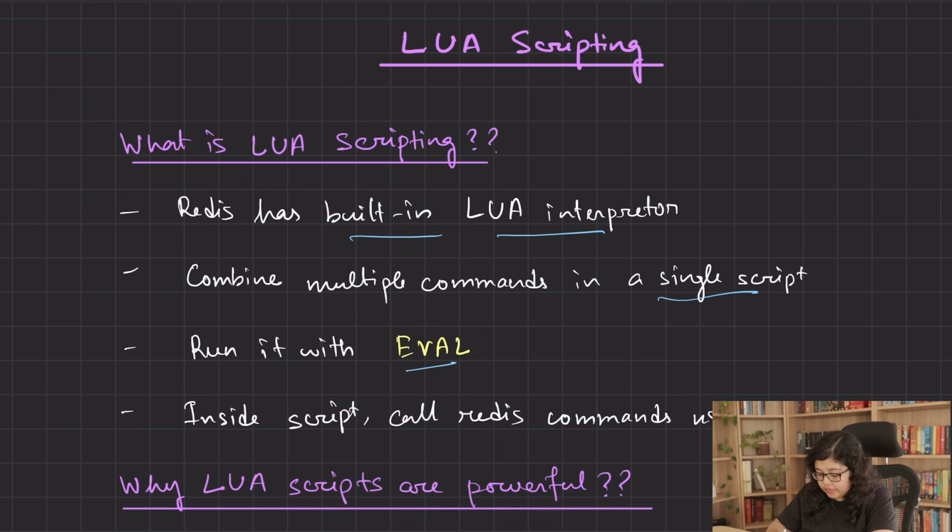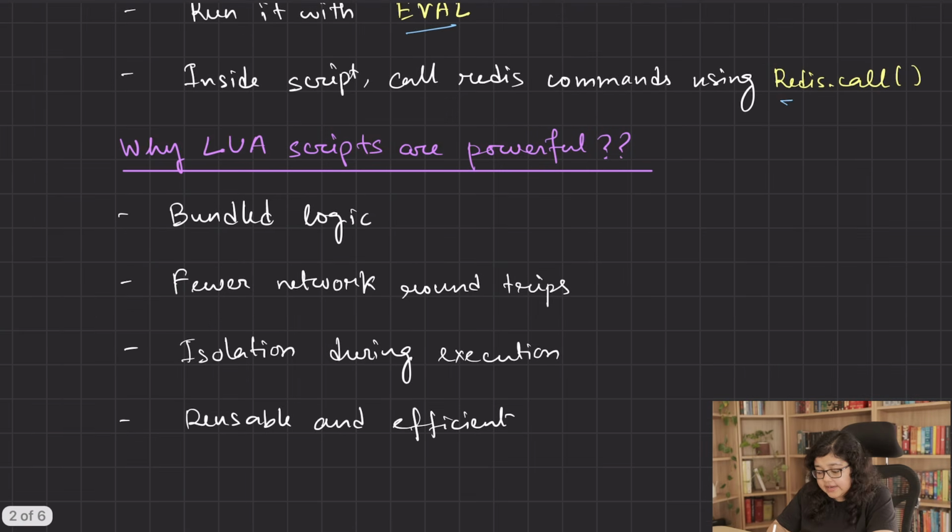And inside the script, you can call multiple Redis commands using redis.call. And Redis treats the script as a single command. But why is this so powerful? First is bundled logic. So instead of writing complex code in your application and sending multiple commands one by one, you are putting it all inside a single script and executing it in one shot. Next is fewer network round trips. So your app is now sending only the script, which means you are cutting down on network latency. And this is especially valuable when your Redis is running in a distributed setup with network hops.